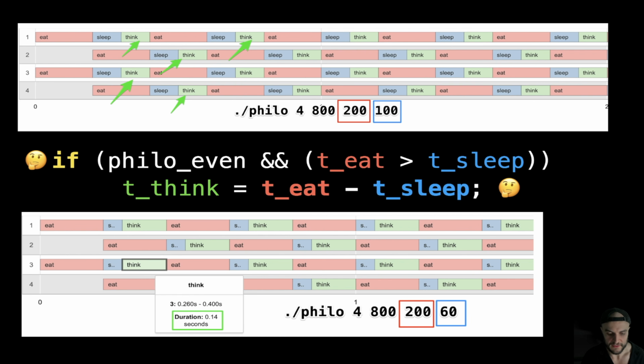The thing is different when the time to eat is greater than time to sleep. As you can see in this case, right? We have 200, 100. And in this case, time to think is equal to 100, forced by the system, by default. The system implies that it's necessary to have 100 thinking time. So we can say that thinking time exists in a system with an even number of philosophers when time to eat is greater than time to sleep. This is not true, on the contrary, when it's less or equal than time to sleep.